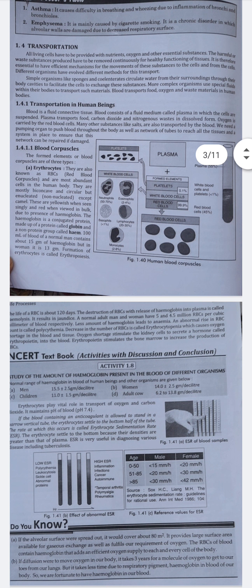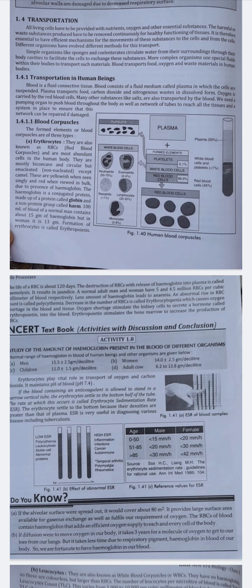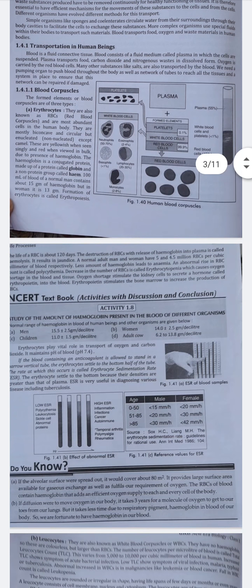The formation of the erythrocytes is called the erythropoiesis. The lifespan of the RBCs is 120 days, and in the normal human being the amount of the erythrocytes is 4 to 5 million RBCs per cubic millimeter of blood. Less amount of the RBCs leads to anemia. Abnormal RBC count is called polycythemia. Decrease in the RBC number is called erythrocytopenia.